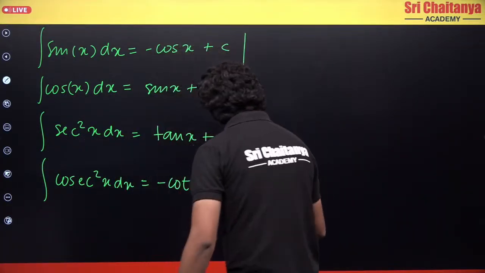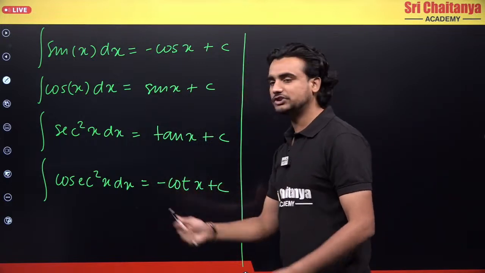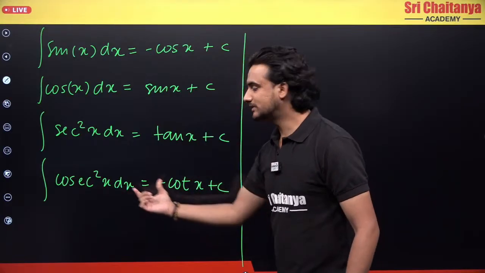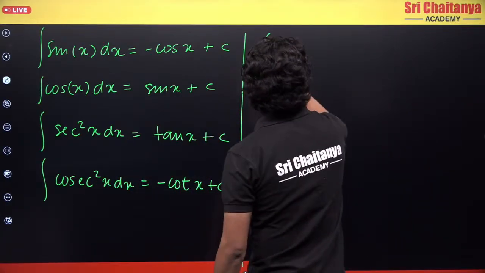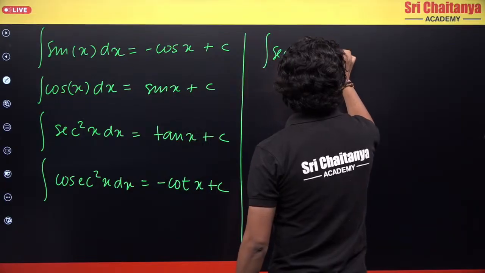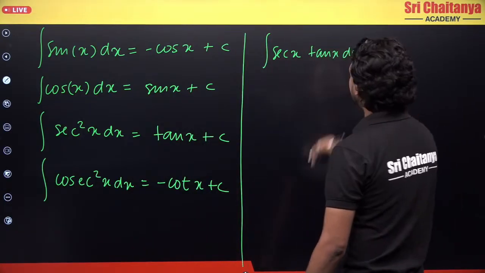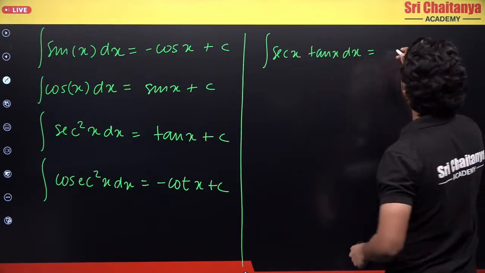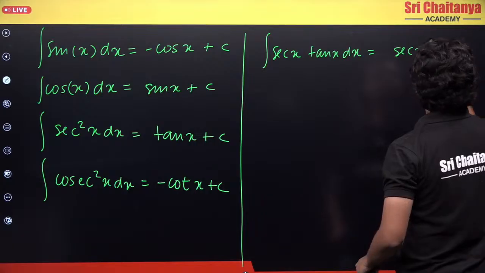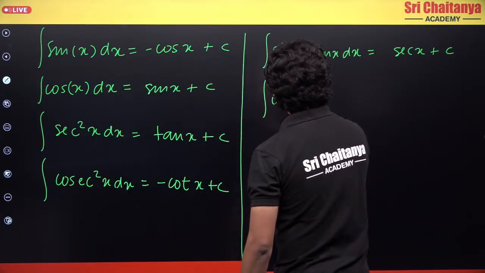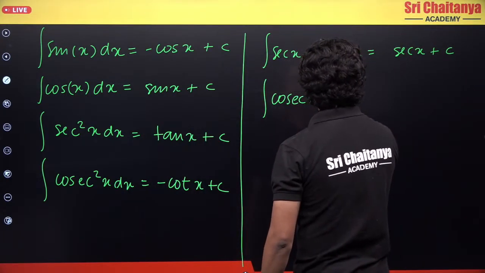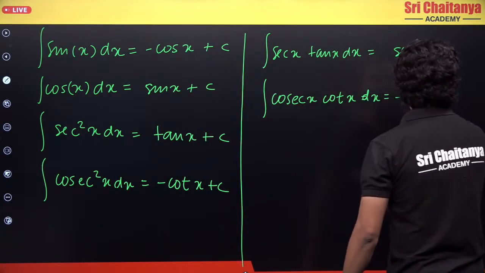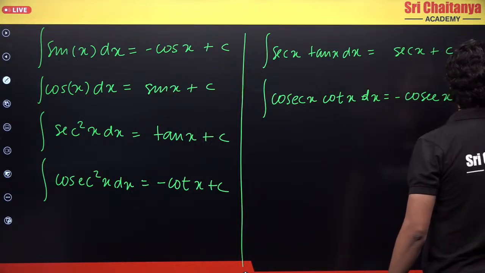Basically we are doing the opposite. If we differentiate this, the differentiation of cot x is minus cosec square x, so we get the same thing here. Now, integration of sec x tan x dx is equal to sec x plus c, since it is the differentiation of sec x. And finally, integration of cosec x cot x dx is equal to minus cosec x plus c.